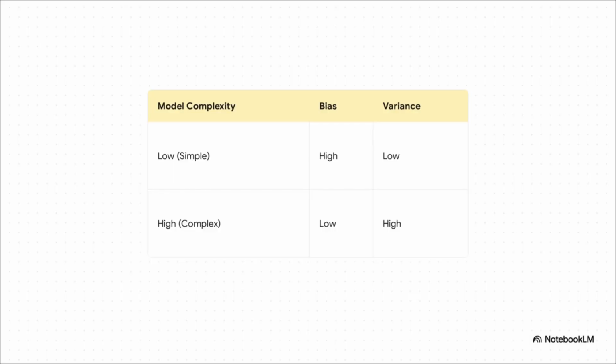So you can see the trade-off here. As you make a model more complex, its bias usually goes down, which is good. It can learn more detailed patterns. But at the same time, its variance goes up, and that increases the risk of overfitting. The real challenge is finding the right balance between the two.